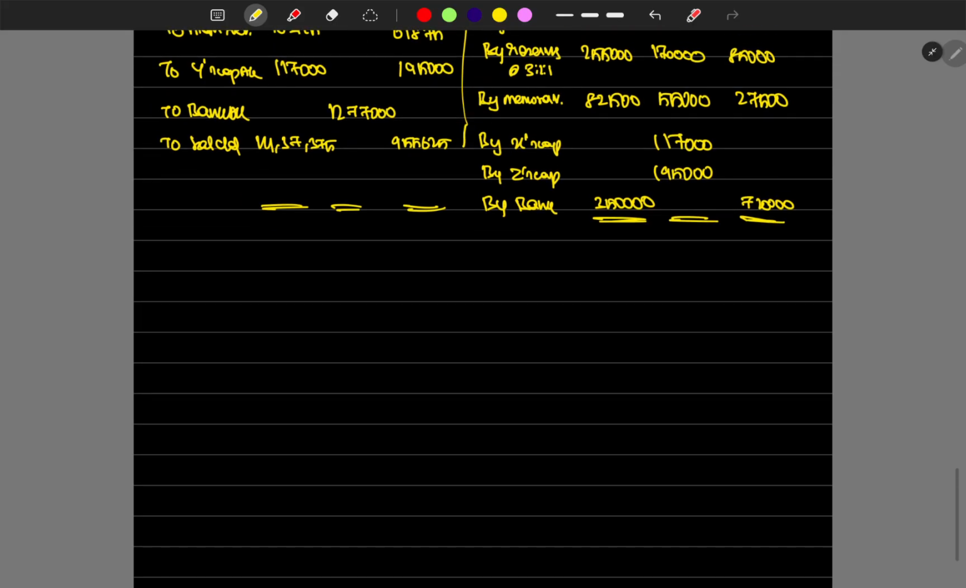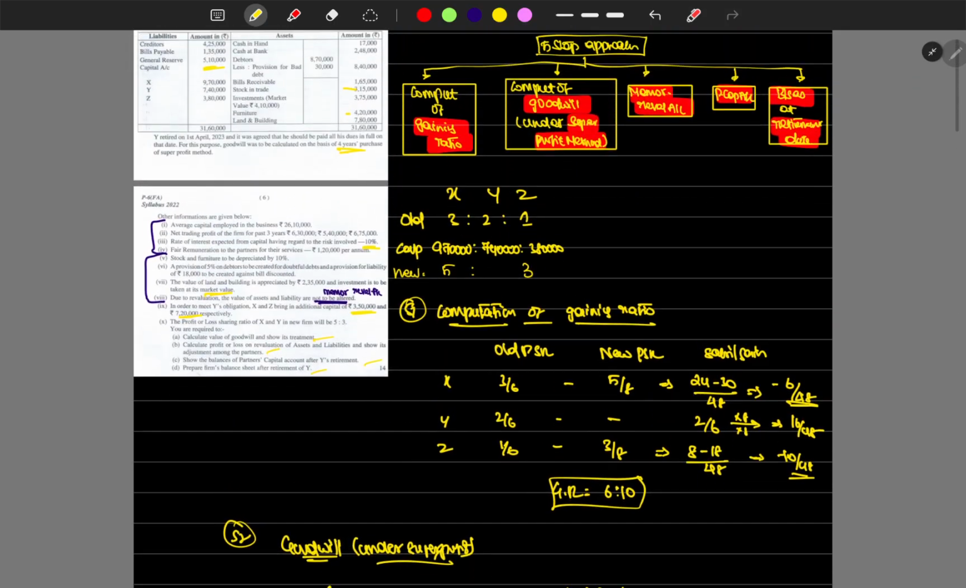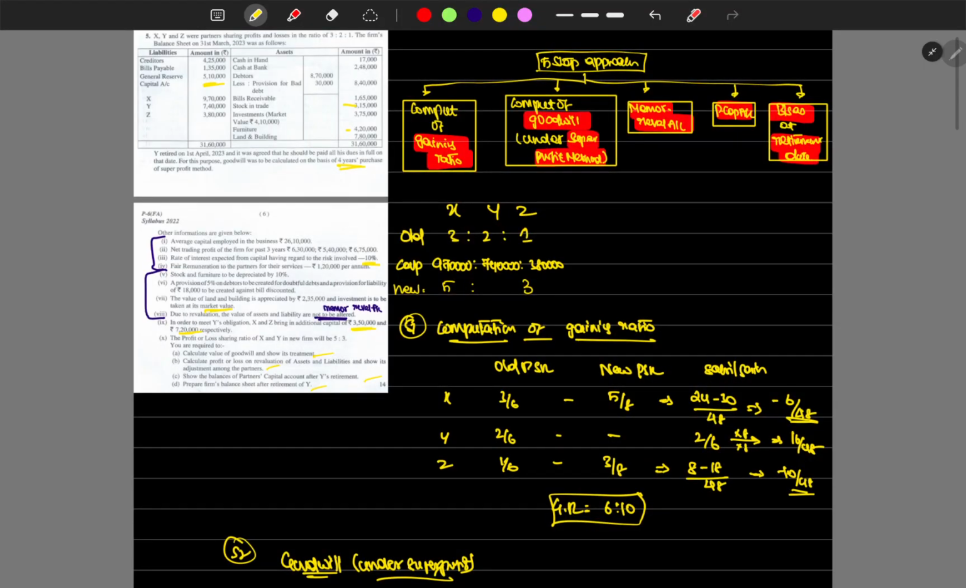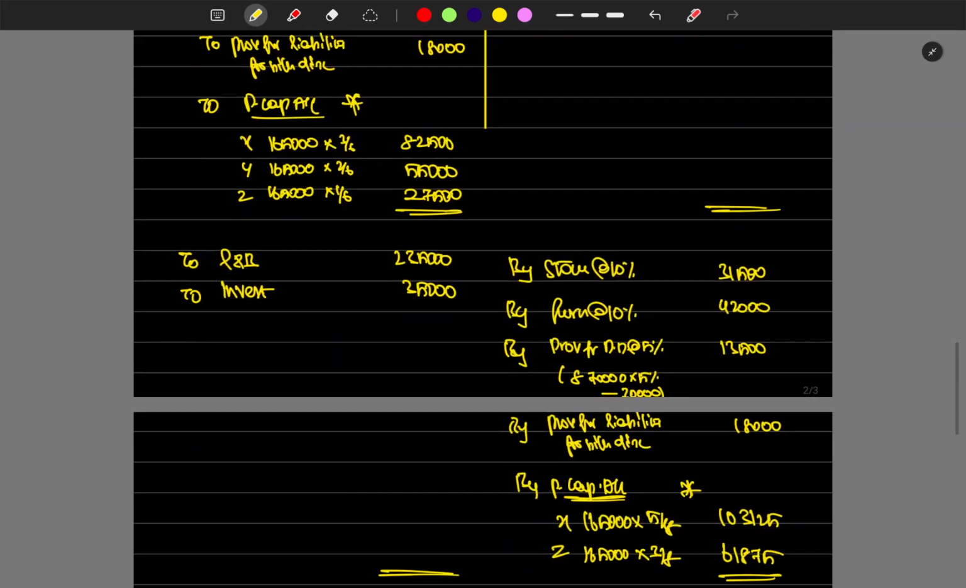Yes, let's quickly prepare the balance sheet as on the retirement date. Okay, whatever is given in the question, we can directly plug it there. Cash in hand, cash at bank. Cash in hand 17,000.